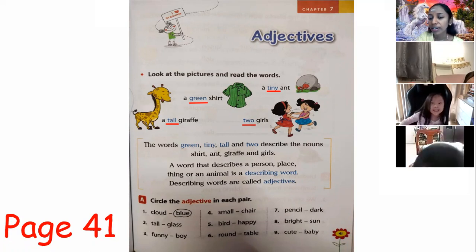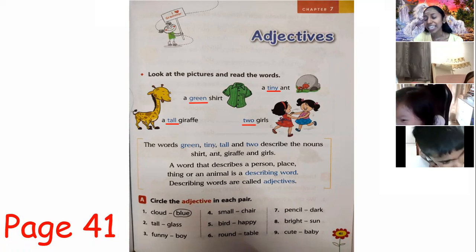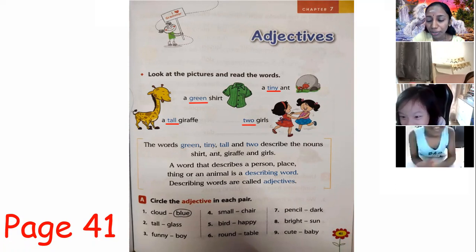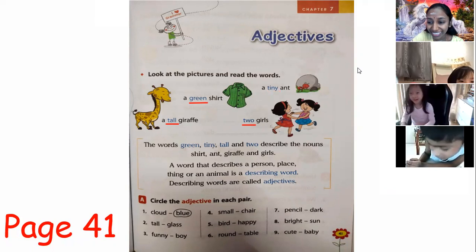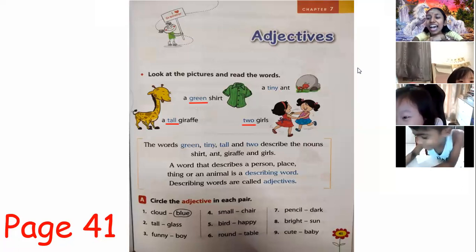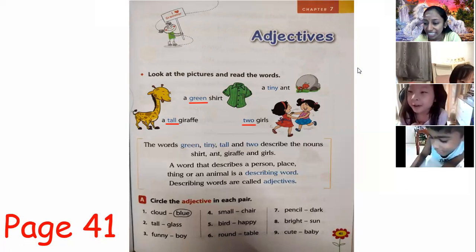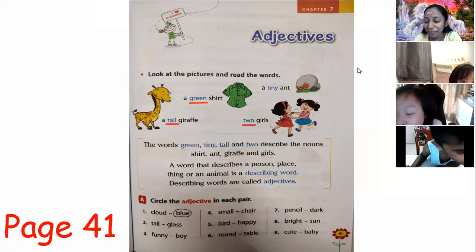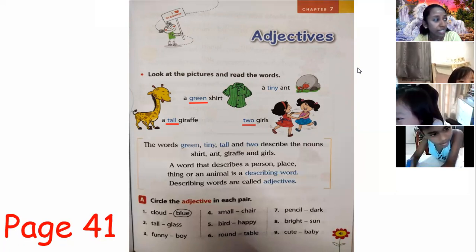What about me? Okay, how about Hanyu? How do I describe Hanyu? Okay, Ken, how do you want to describe Hanyu? I think she's wearing the same clothes like me, a shirt. She's wearing a shirt and she has long hair. White and pink. Yeah, Hanyu is wearing white and pink.